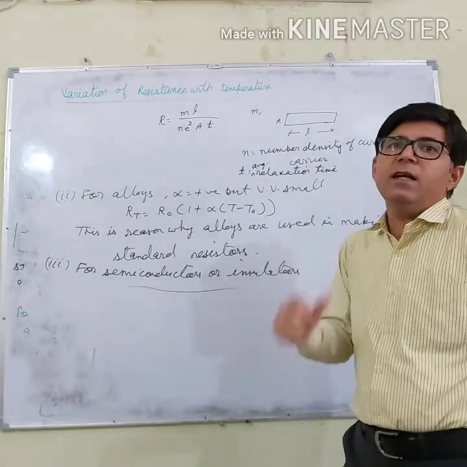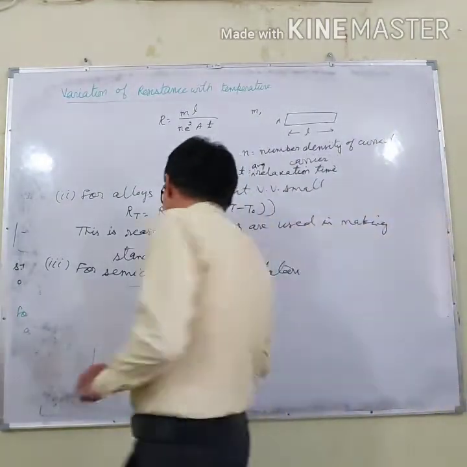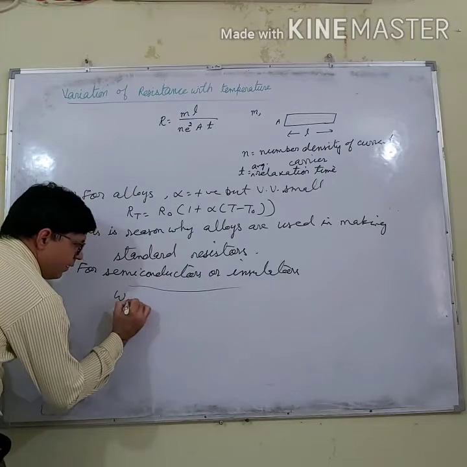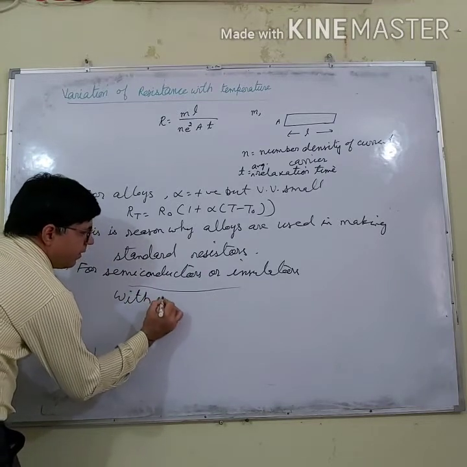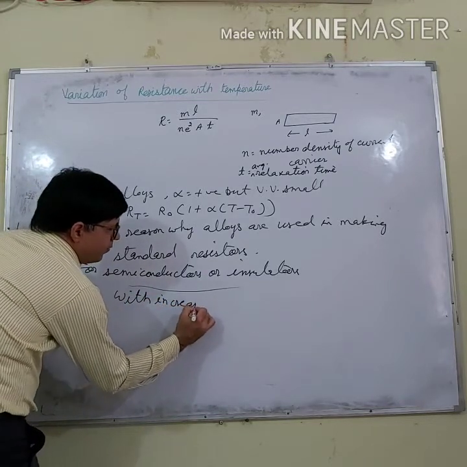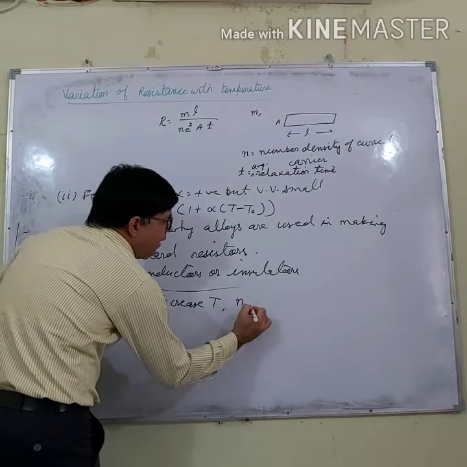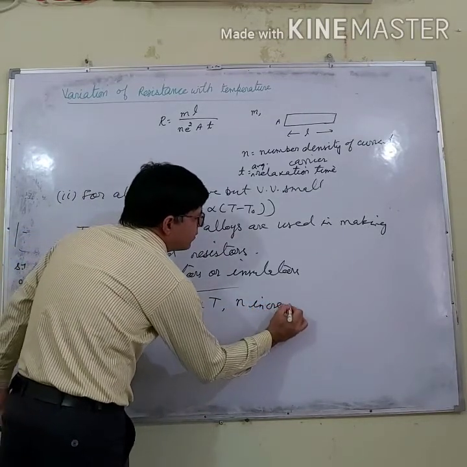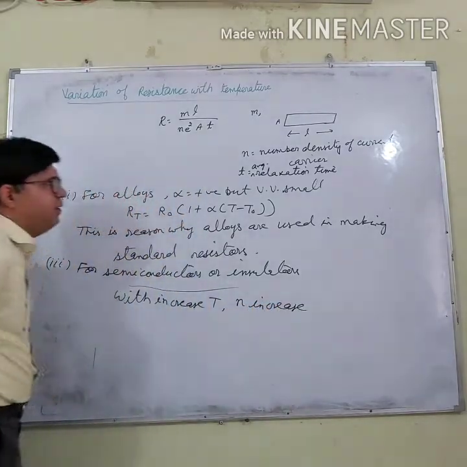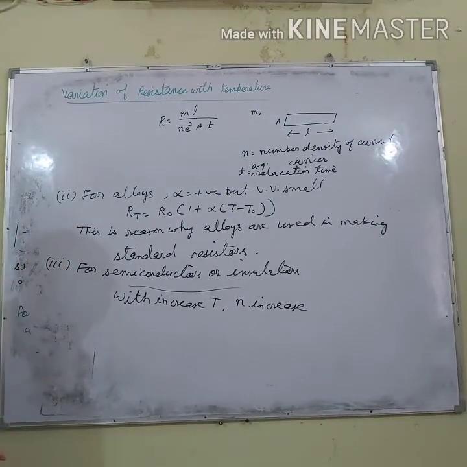When we increase the temperature, what will happen? With increase in temperature, n increases. The number of current carriers will increase.